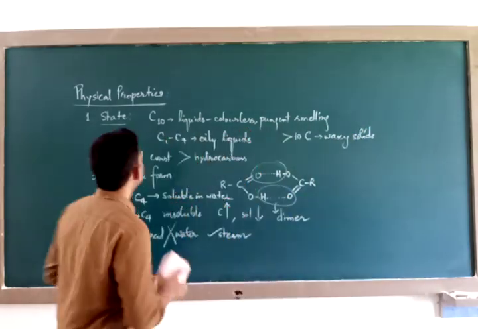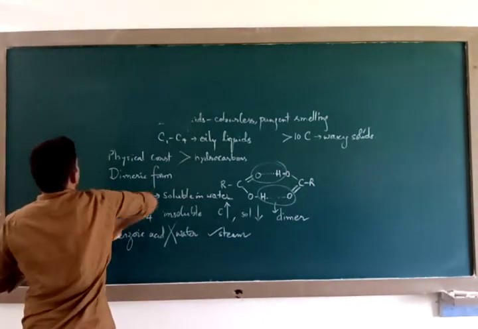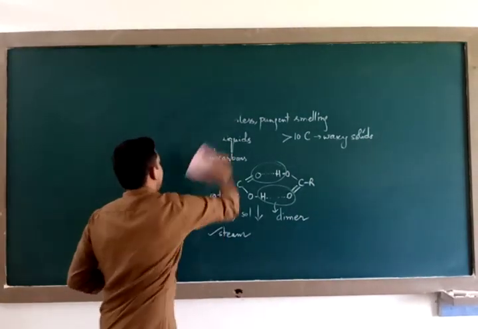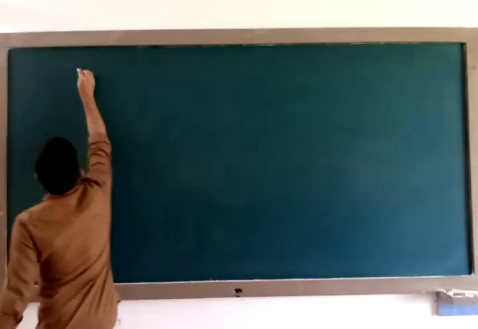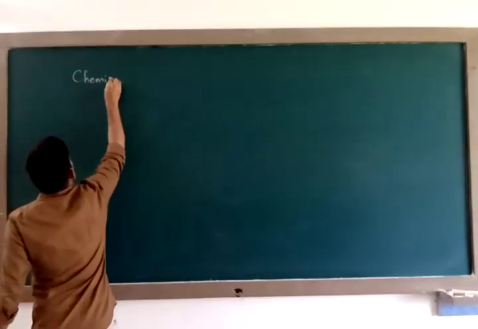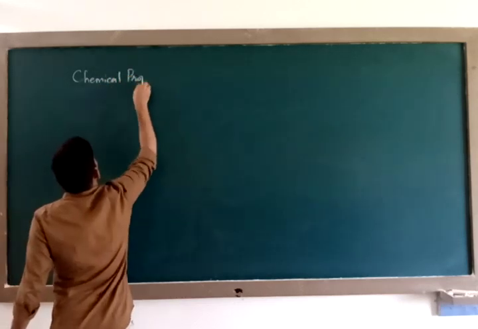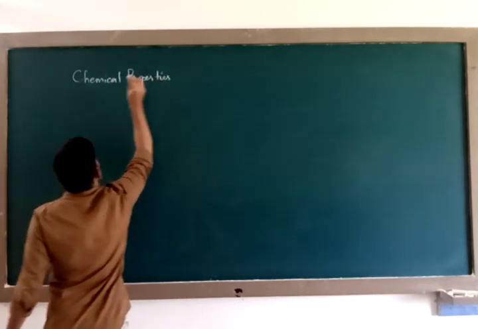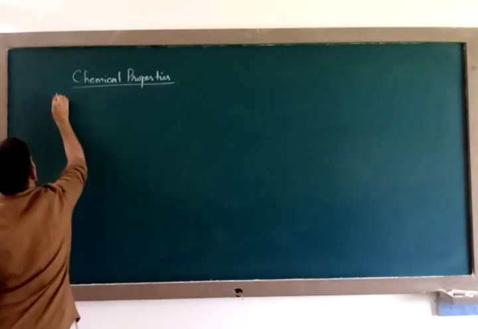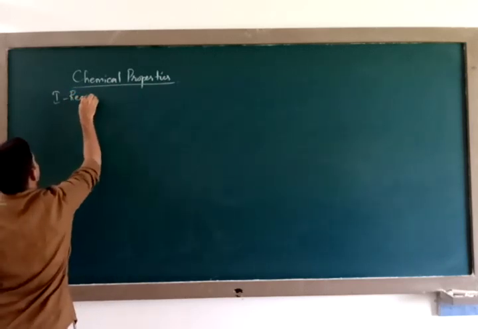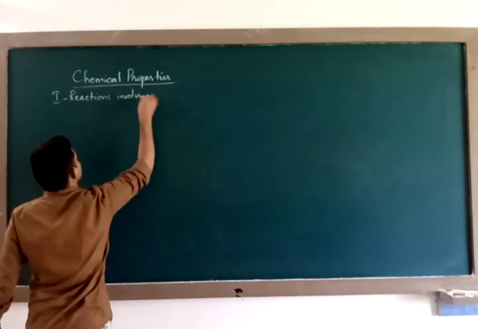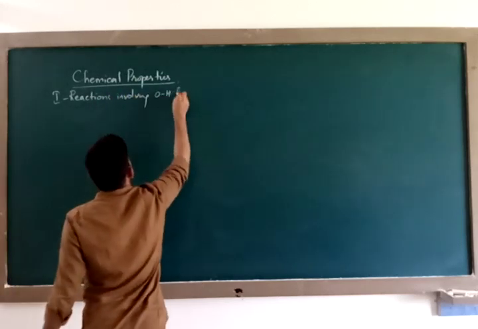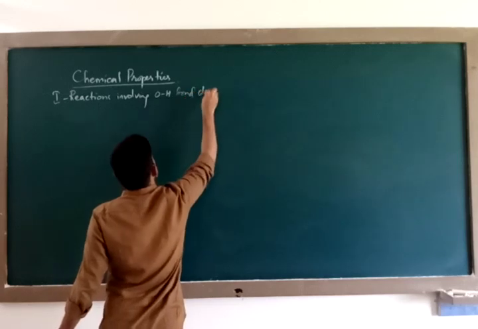The next part is chemical properties. The first chemical property is reactions involving OH bond cleavage.